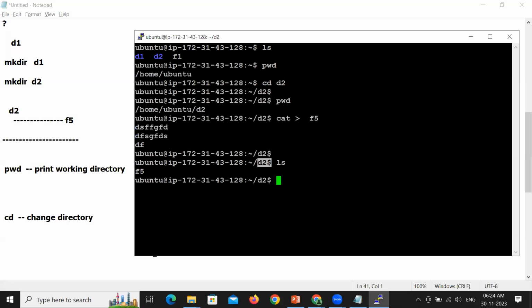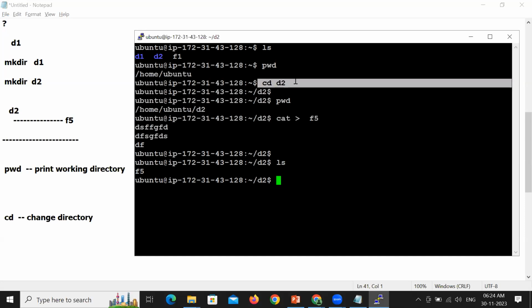Clear? This is how you can navigate. cd stands for change directory. Very, very important, frequently used commands. cd stands for change directory, which helps you to change to a specific directory, whichever you want.